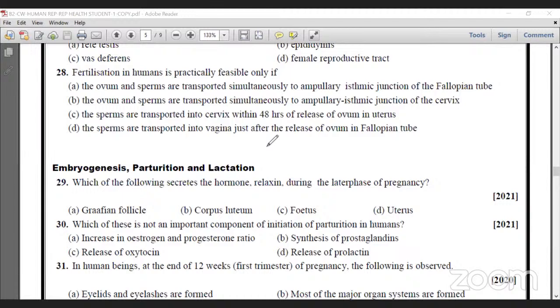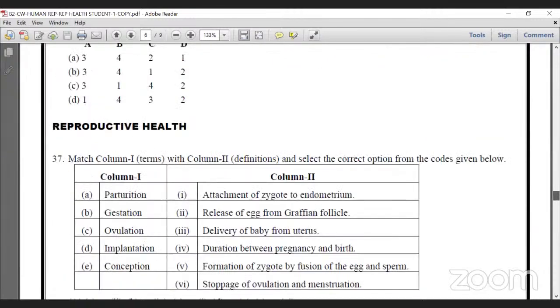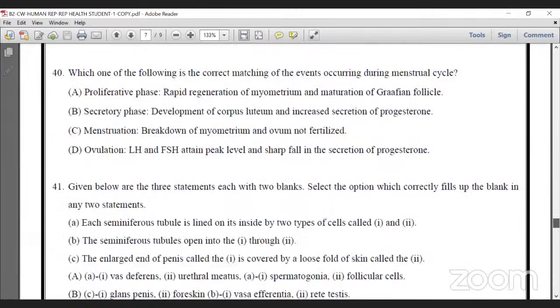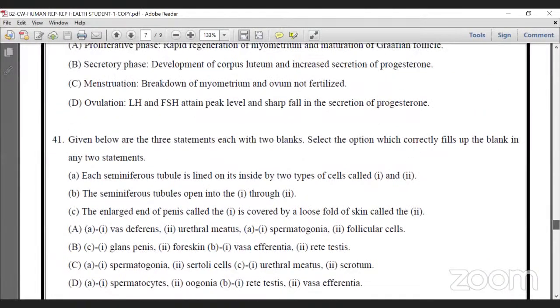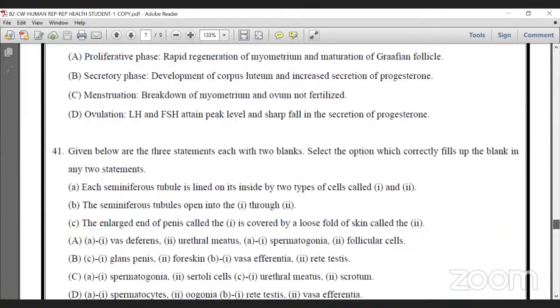Next question. So I think that is enough for this question. Next, I will begin with reproductive health. Shall I move on to reproductive health? Again, the question is repeated here, from 37 to 41. It is repeated, but some questions are already cleared.